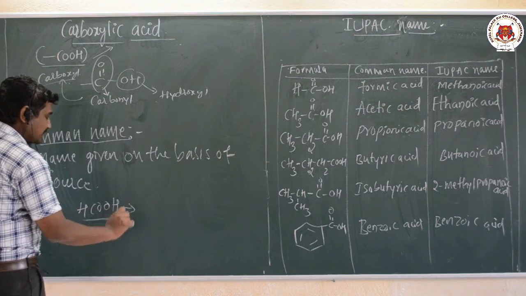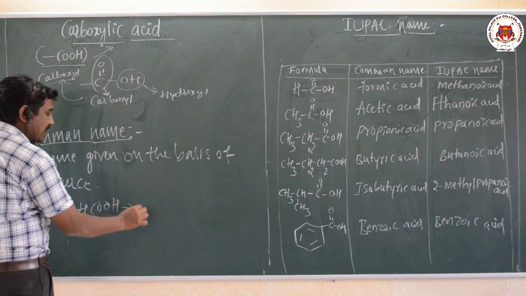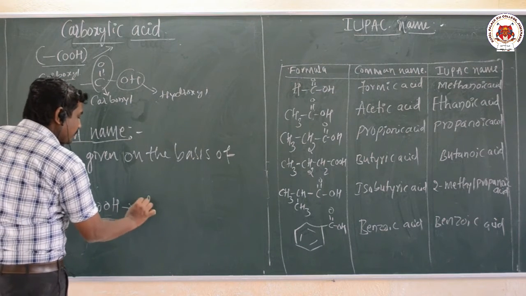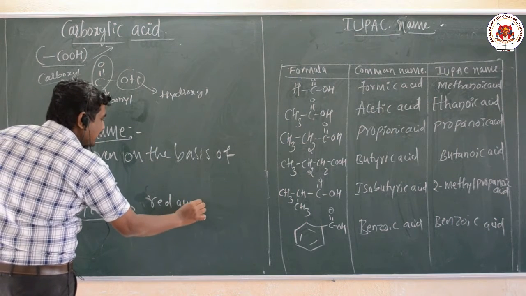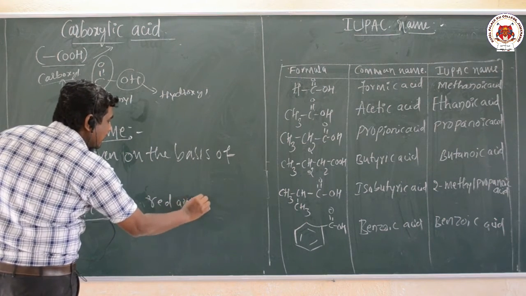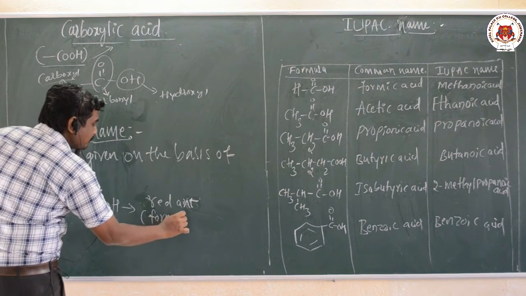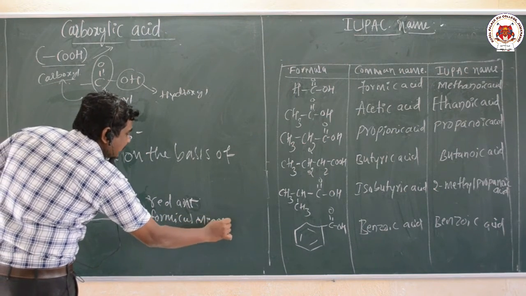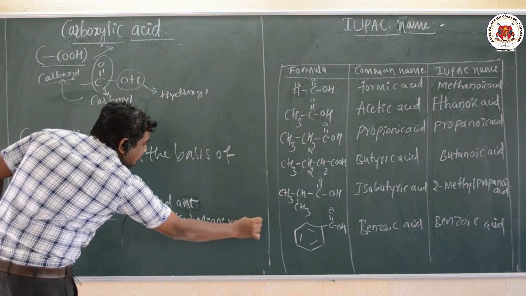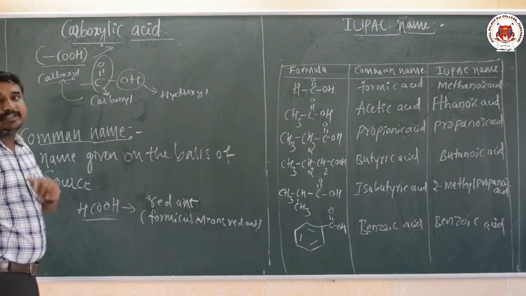The formic acid is named so because it is derived from the ant, that is red ant, because in Latin the word formicus means red ant. So from the red ant they derive formic acid.